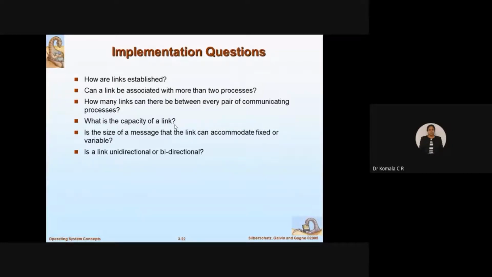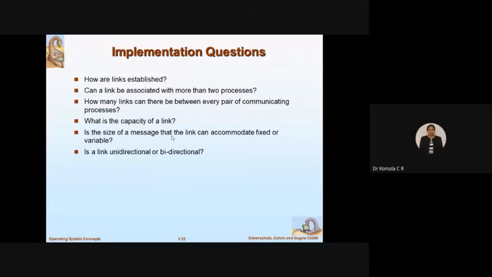What is the capacity of the link? For example, 10 kilobytes or 10 megabytes. What is the bandwidth? Whether it has the capacity to transmit a large amount of data, or only kilobytes or megabytes or gigabytes, that is to be decided.